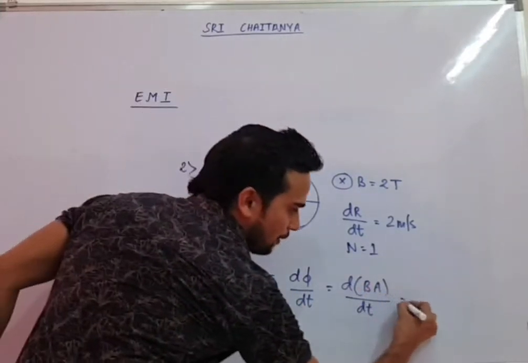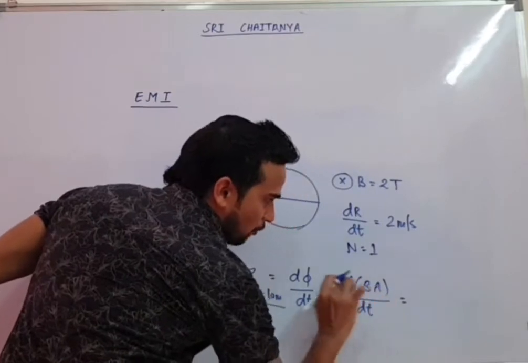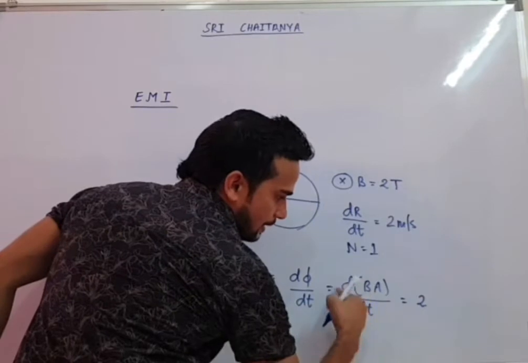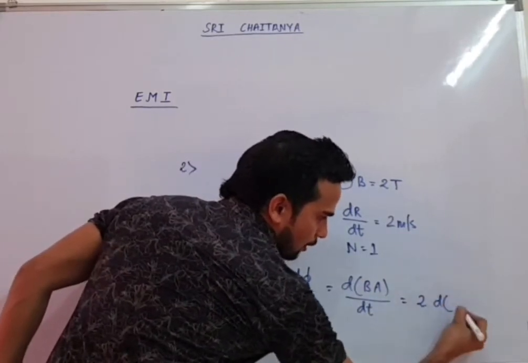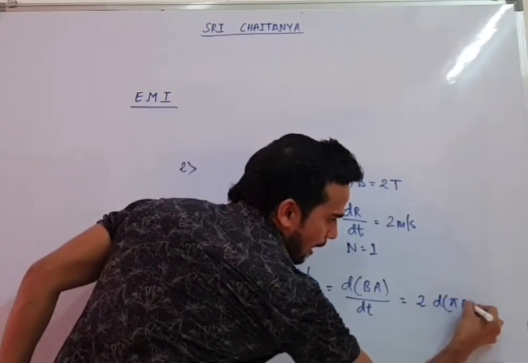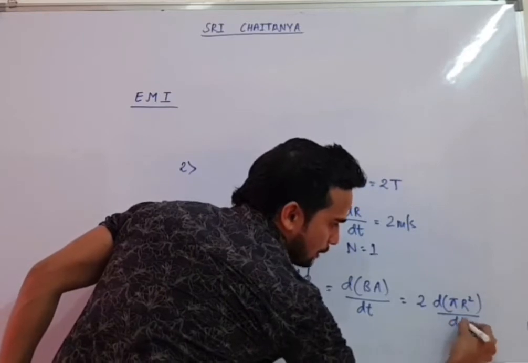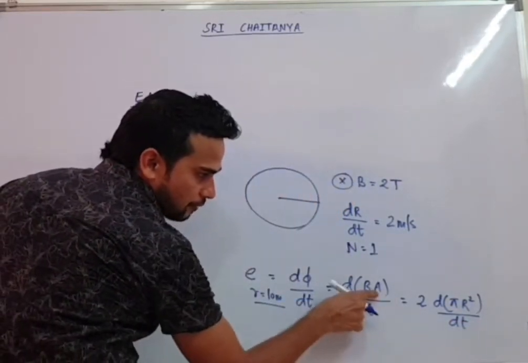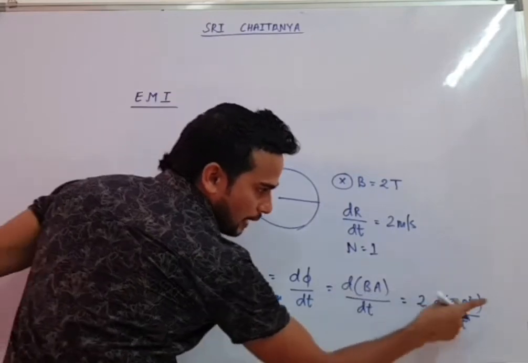So B is constant, you can take it out of the integration sign. So this will become 2 dA, area of the circle, you know, pi r square, by dt. Just B is constant, so we took it out. The area we are going to differentiate, pi r square.